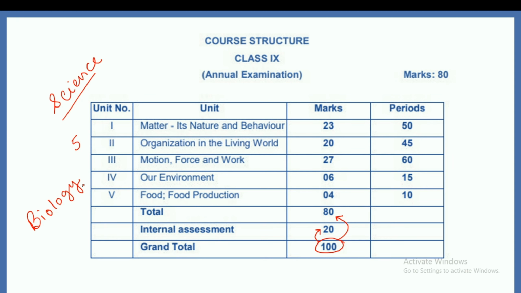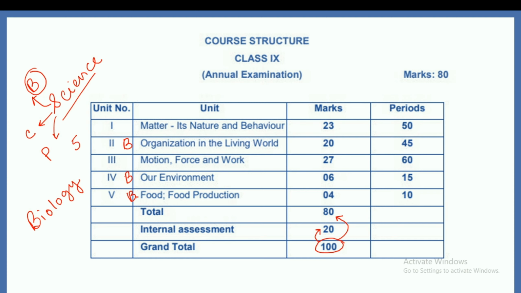Now you have to understand that science has 3 components. One component is your biology, another component is your chemistry, and finally another component is your physics. Over here we will be talking solely about biology, right? So the biology section is your organization in the living world. This is your biology chapter. Then our environment is your biology chapter, and food and food production is partly biology.